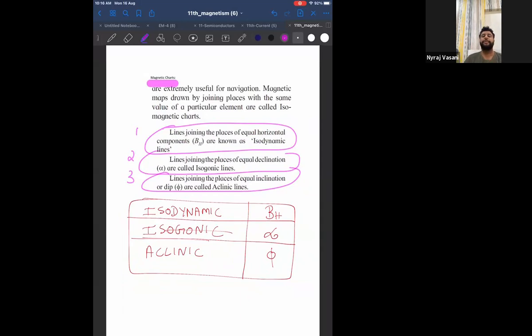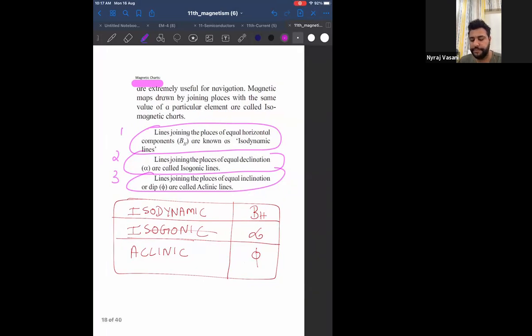Okay. So the first thing that we have done today, and the first question that I might ask you for Viva today is: define isodynamic lines. You should be in a position to answer what isodynamic lines are. The second question I'll ask you: define isogonic lines. You should be in a position to answer. And the third one I'll ask you is: define aclinic lines. So you should be in a position to answer all three definitions: isodynamic lines, isogonic lines, and aclinic lines. Clear, all of you?